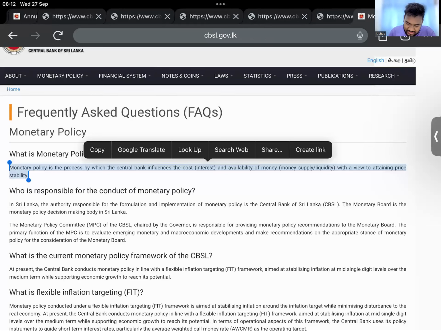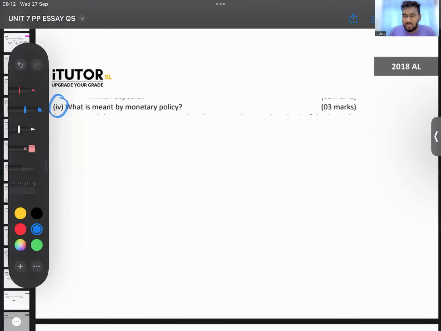It's how many marks? It's only a 3-mark question. Don't have to talk much. Yes, influence means control. So talk about controlling the money supply and interest rates, and that the central bank is the one responsible for conducting this monetary policy. See if there's anything else in the marking scheme, guys. For 3 marks, you don't have to talk a lot. They've given a definition for 2 marks and 1 or 2 lines more, which should be more than enough. Only a 3-mark question. Anything else?